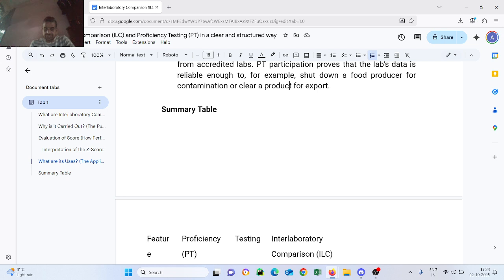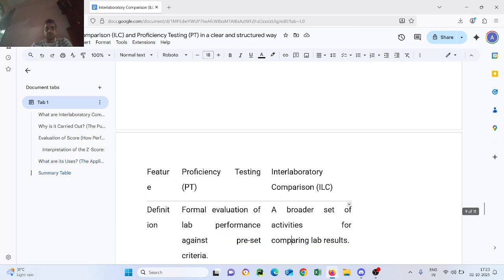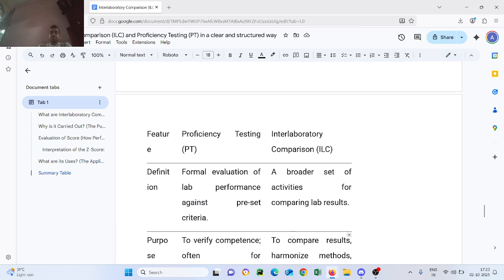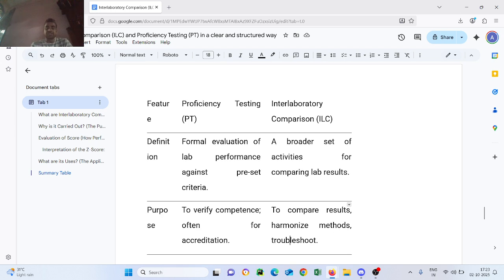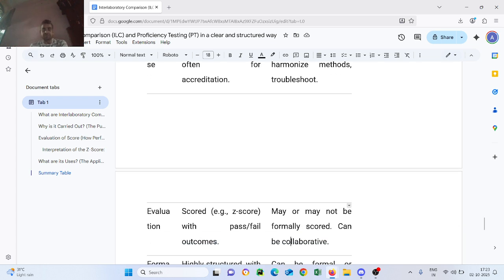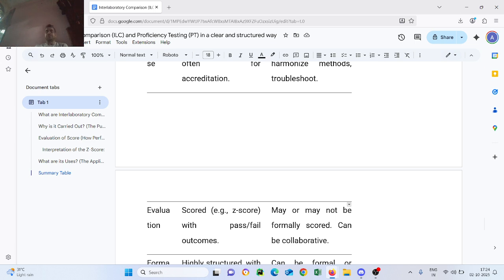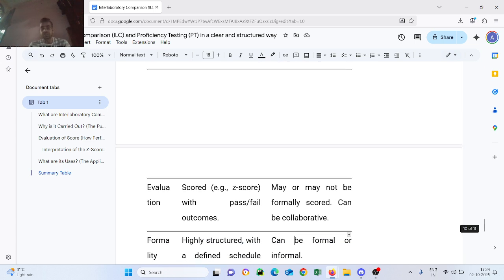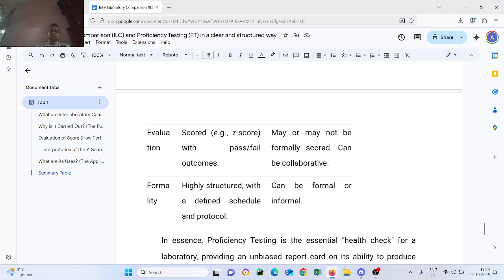Summary table. Feature: proficiency testing versus interlaboratory comparison. Definition: PT is a formal evaluation of lab performance against preset criteria; ILC is a broader set of activities for comparing lab results. Purpose: PT is to verify competence, often for accreditation; ILC is used to compare results, harmonize methods, and troubleshoot. Evaluation: PT uses a score, for example a Z score, with pass or fail; in ILC the outcome may or may not be formally scored and can be collaborative. Structure: PT is formal and highly structured with a defined schedule and protocol; ILC can be formal or informal.